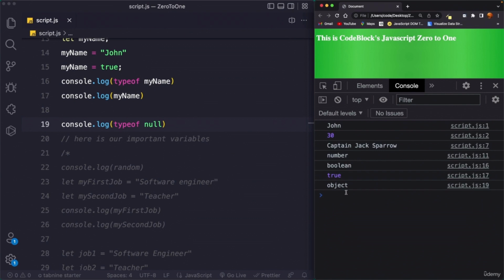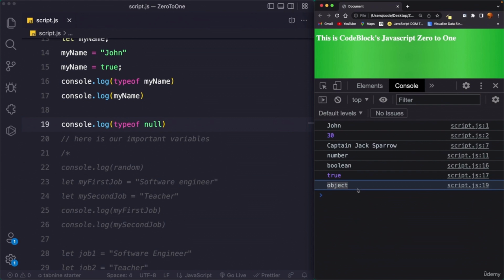Okay, now about this bug, JavaScript says that the typeof null is object, and this doesn't make any sense at all, and so this is regarded as a bug or an error in JavaScript. However, this bug was never corrected for legacy reasons. But of course null is not an object. This should return null, just as typeof undefined returns undefined. So just keep that in mind when working with typeof.